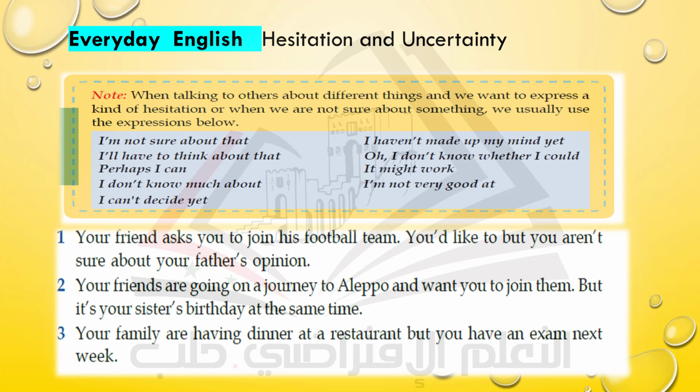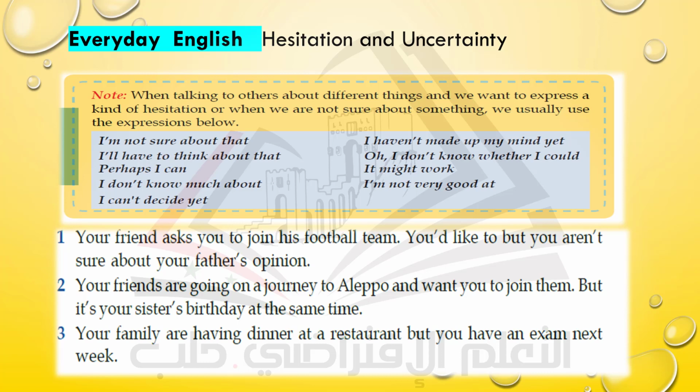Your friends are going on a journey to Aleppo and want you to join them, but it's your sister's birthday at the same time. You may say, for example, I'll have to think, but I'm still thinking about it. I don't know much about it today. I can't decide yet, for example.